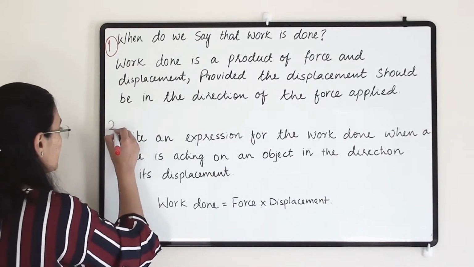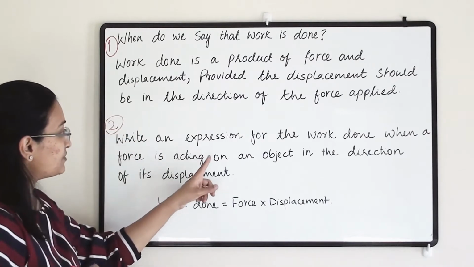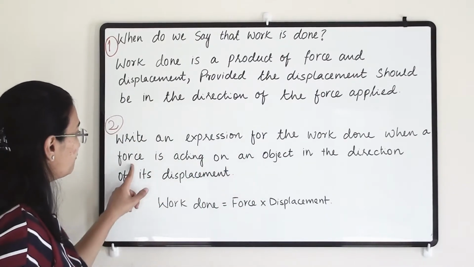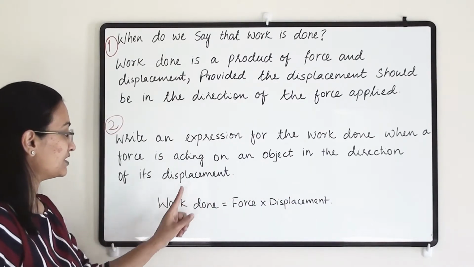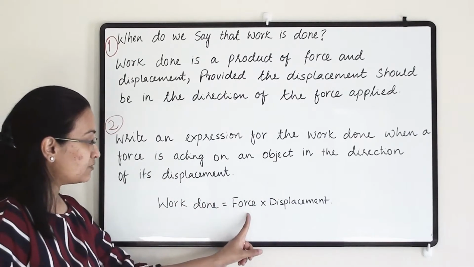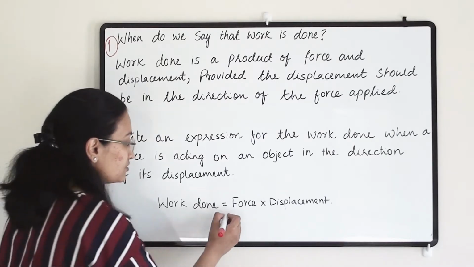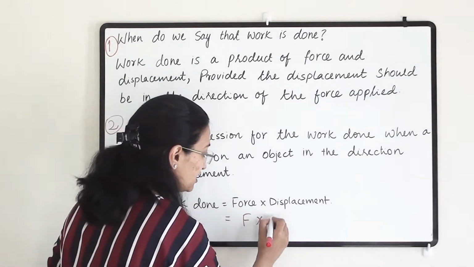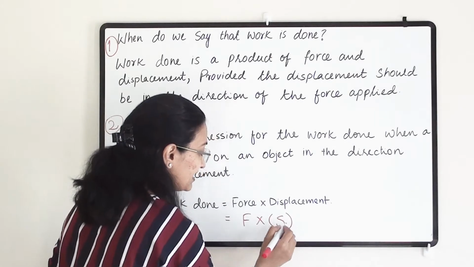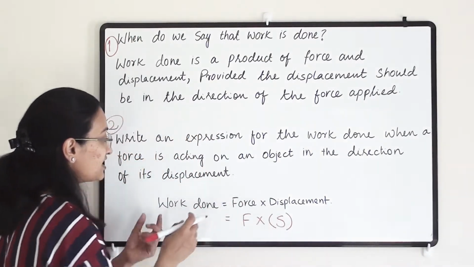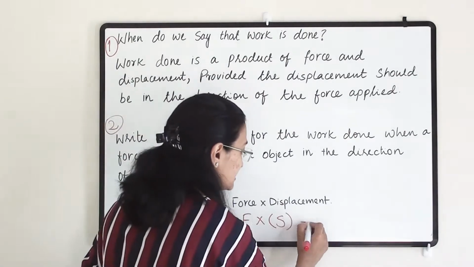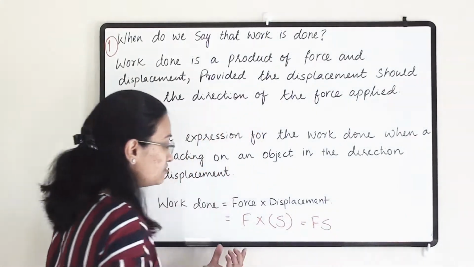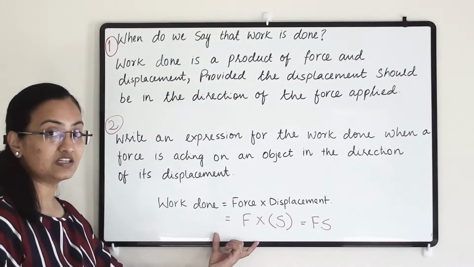The second question is, write an expression for the work done when a force is acting on an object in the direction of the displacement. That is work done equals force into displacement, so F into S, and that too positive because the direction of the displacement and force are the same. So Fs is positive, and work done here is positive.